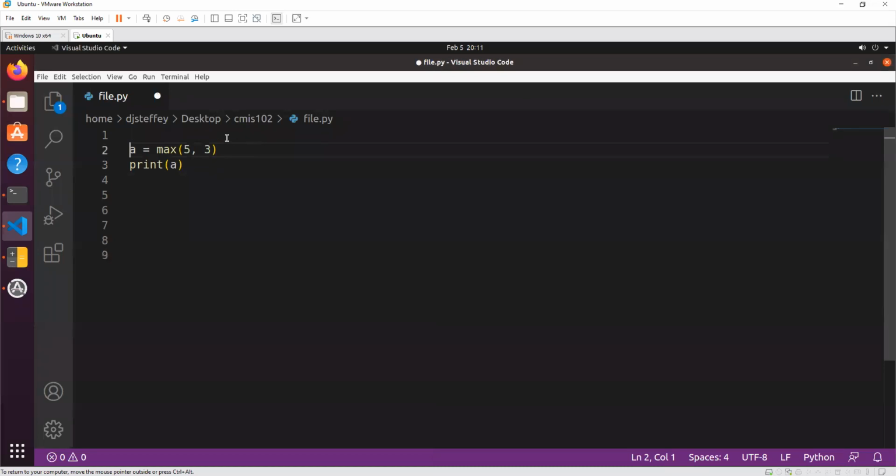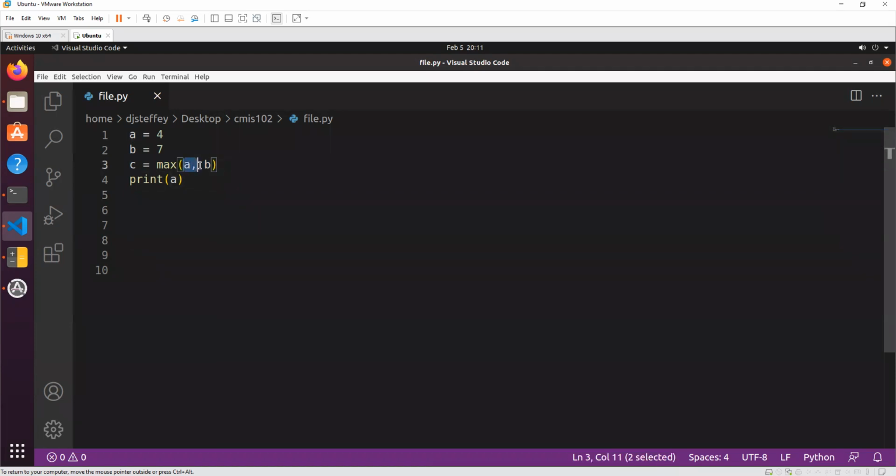And you can use variables to do it. We can say A is equal to 4, B is equal to 7, and then C will be equal to the max of A and B. That works just fine. max is the name of the function. Then we have an open parenthesis, a closed parenthesis. In between, we have the arguments, separated by a comma.